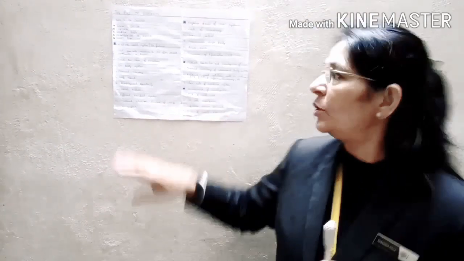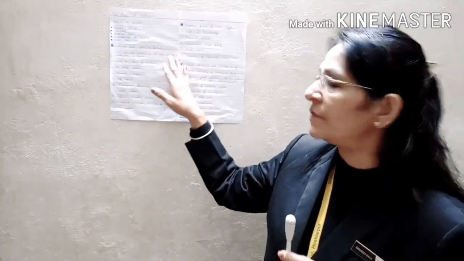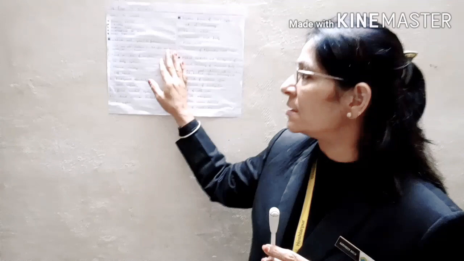Communism means the power will be in the hands of workers. The profit will be shared among workers according to their needs. Lenin in Russia made his own party named the Communist Party. I think, children, you are very clear with the first feature of the Soviet system. Let's come to the second point.